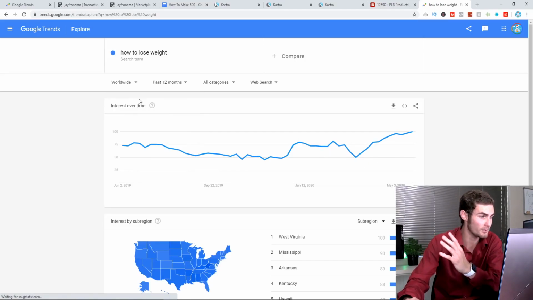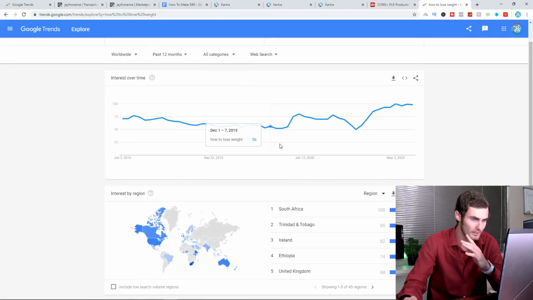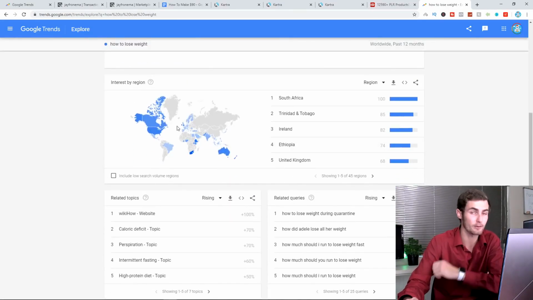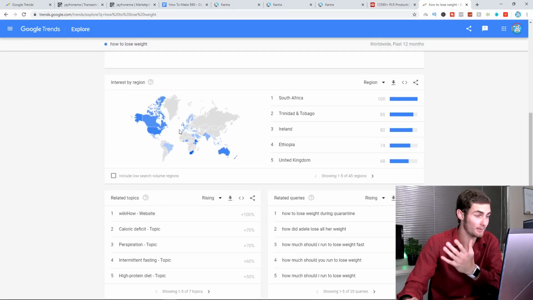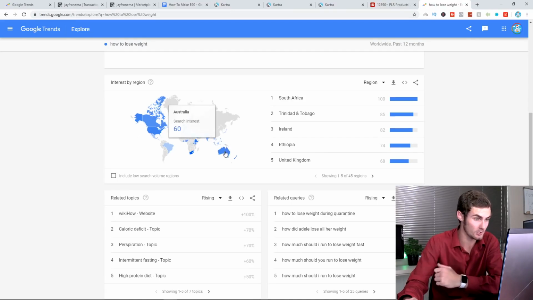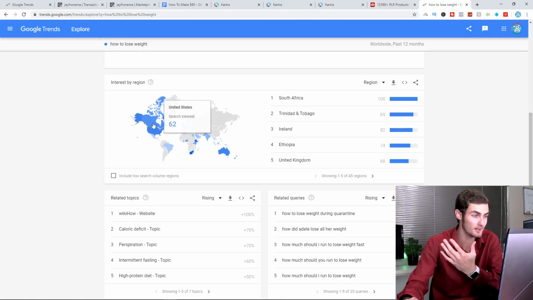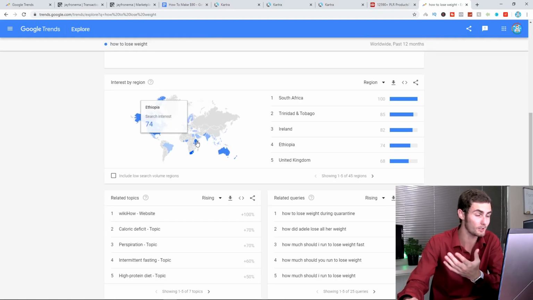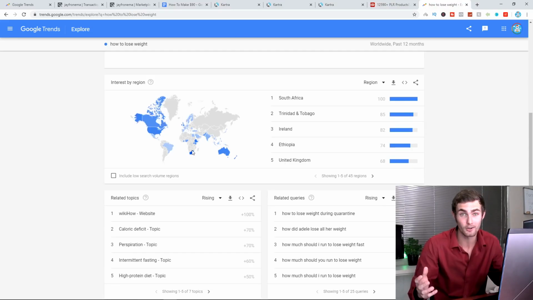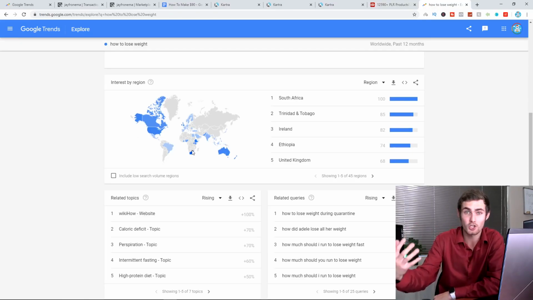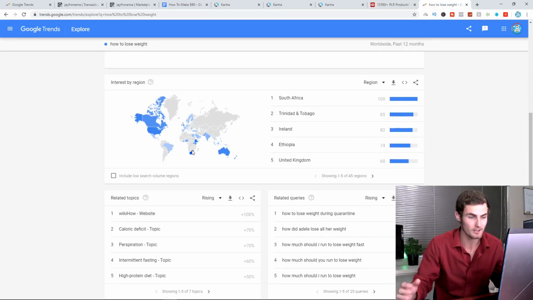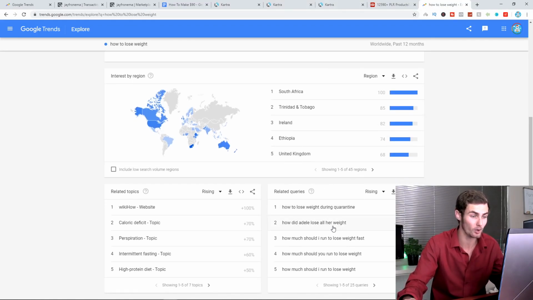If I filter this by worldwide, we can actually see on this graph the particular countries that this keyword is trending in. You'll see Australia at a score of 60, so this is trending there. United States 62, Canada 51, Ethiopia 74, South Africa, which is my home country, 100. That means most of the people on the internet in South Africa today are searching on Google how to lose weight.